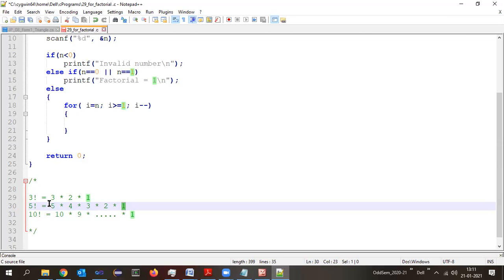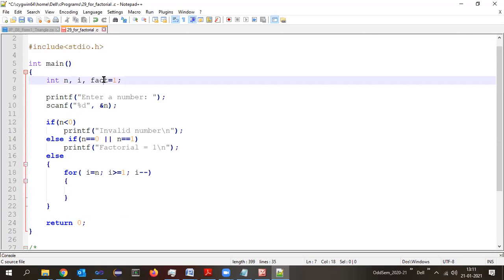So what operation do I have to perform here? In the first iteration, I need to multiply the given number with what? I have taken one variable here, fact. What is the initial value of fact? 1.